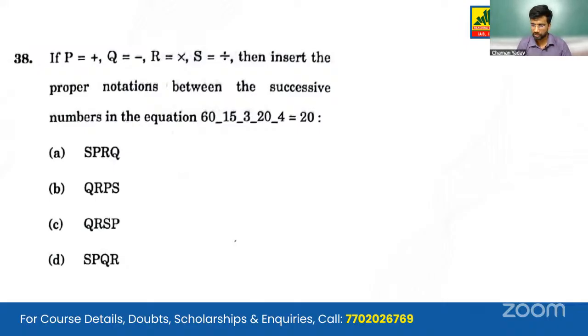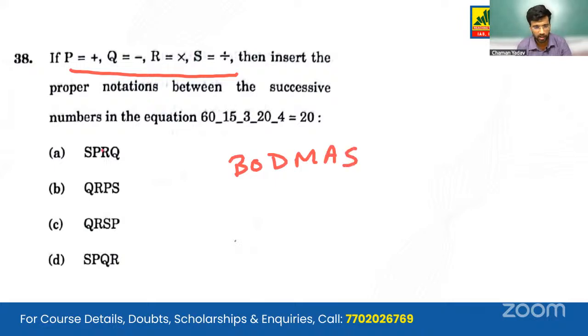Moving on to the next question. Also one of the low-hanging fruits out there. So we are given P, Q, R, S, and we are given the operation symbols. Then insert the proper notations between the successive numbers. Simply apply the BODMAS method and arrive at the answer. The answer will be B, Q, R, P, S.